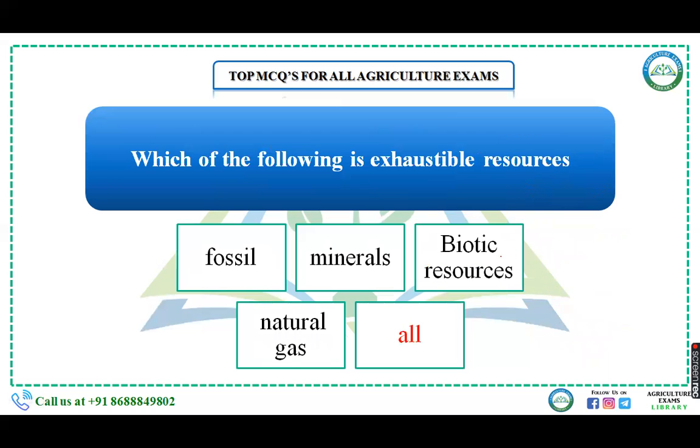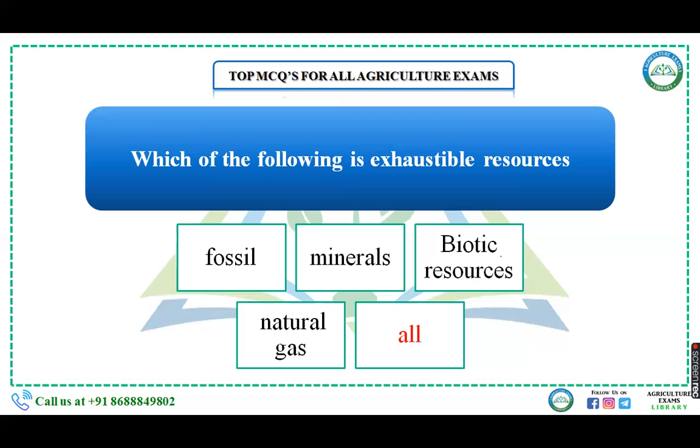Which of the following is exhaustible resources? Okay, exhaustible resources. Then options are fossil, minerals, biotic resources, natural gases, or all. First thing, try to understand what is inexhaustible resources, or you can say non-conventional resources. This is available in unlimited quantities, and there is nothing changed in their quantity due to the human impact, like solar energy, wind power, tidal power, geothermal energy. Okay, when you talk about the exhaustible resources or conventional resources, they can be finished by the activity of the human. It is of two types: renewable resources and non-renewable.